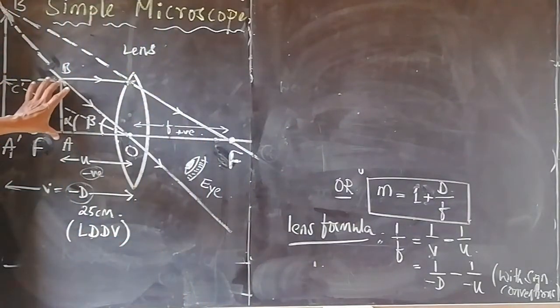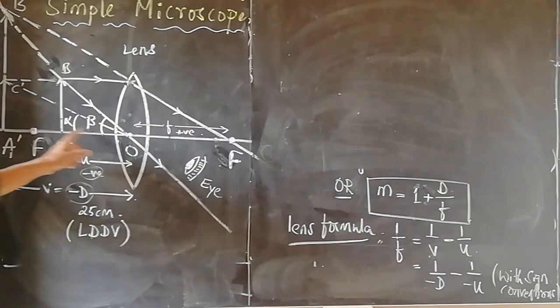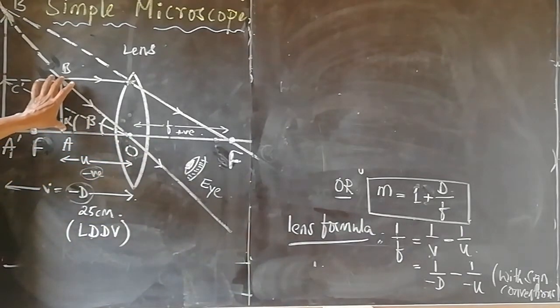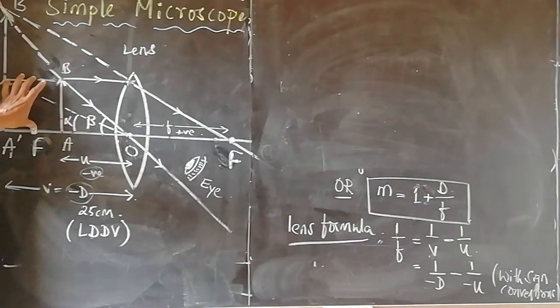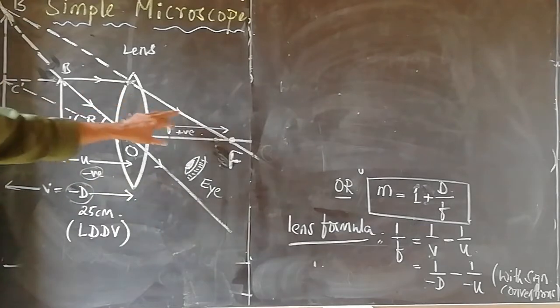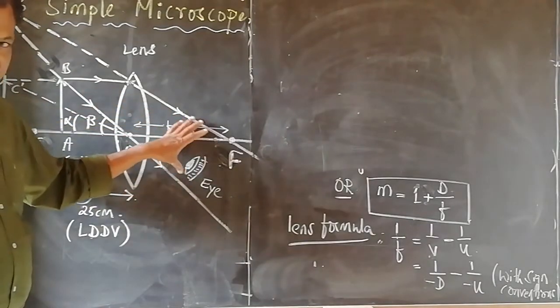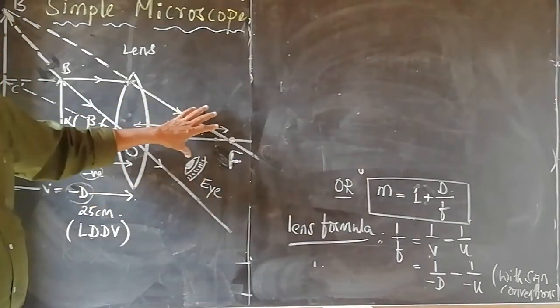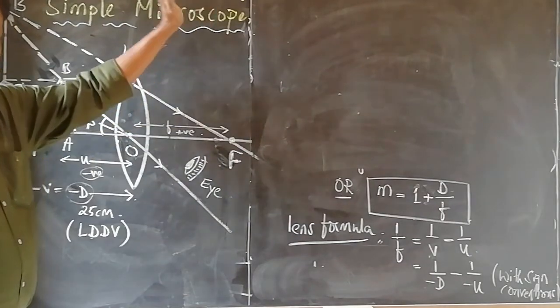if this object AB, instead of being between focus and optic center, is placed at the principal focus, then these refracted rays will remain parallel and the image is formed at infinity.